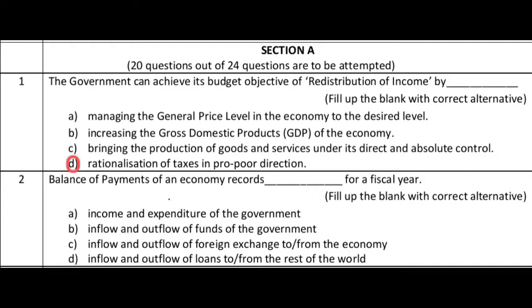What do you mean by the balance of payments? Balance of payments is nothing but the inflow and outflow of foreign exchange while you are importing or exporting. That is income, outcome. For example, inflow and outflow. If you export, there is an inflow. If you import, there will be an outflow. You have to pay the money to the foreign countries. So, the correct answer is inflow and outflow of foreign exchange to and from the economy.